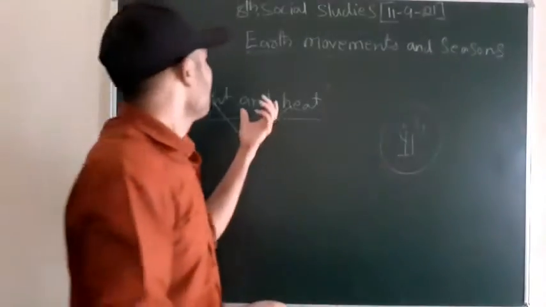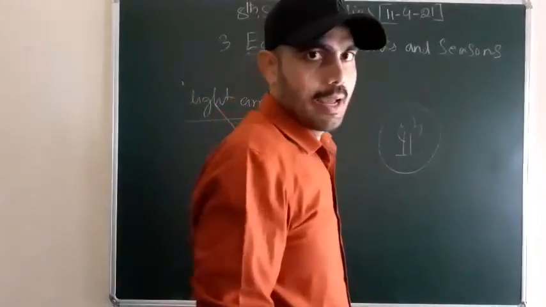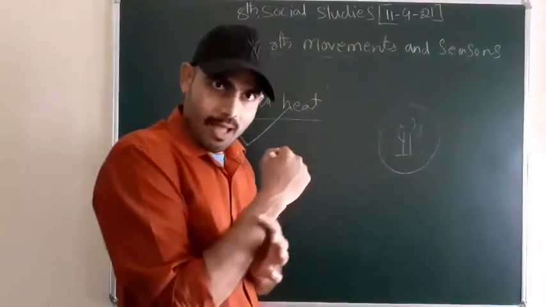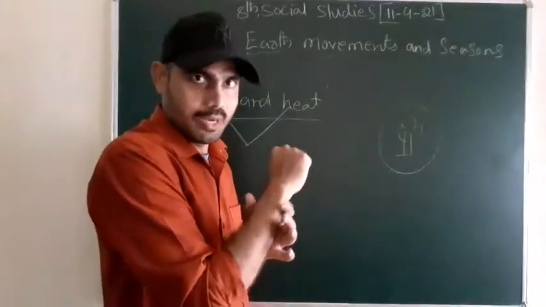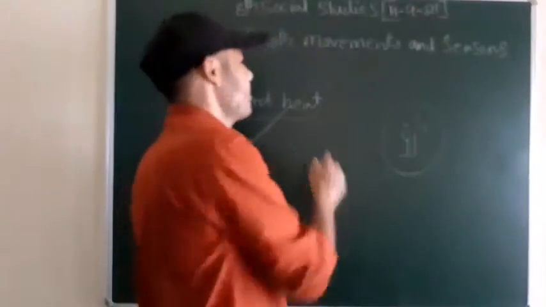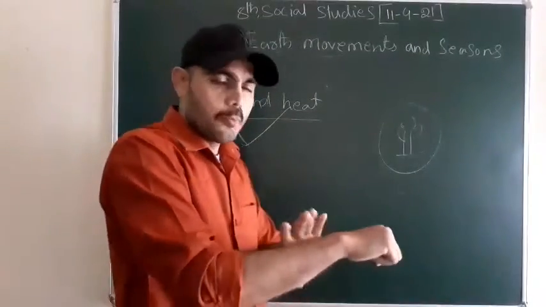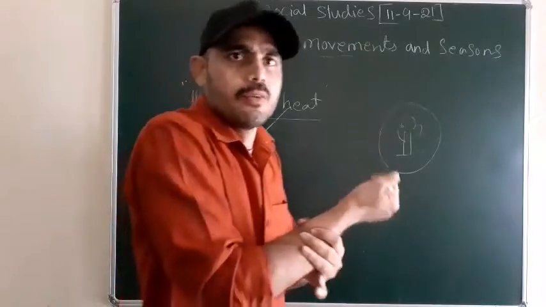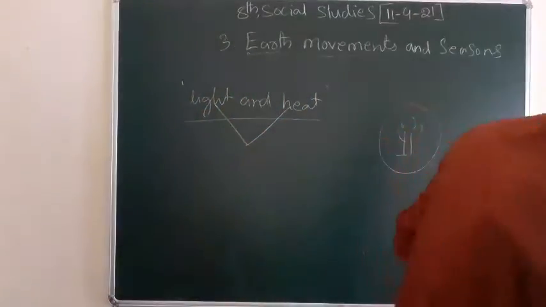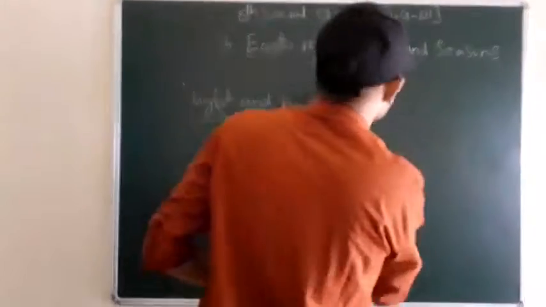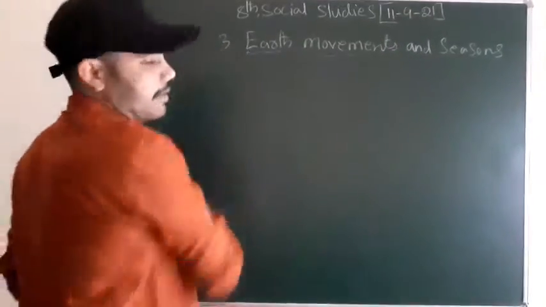Why? Because if we don't get heat and light, we suffer from a lack of vitamin D, right? If you don't receive vitamin D, then what will happen? Then your bones will be weakened, and sometimes the bones will be dislocated. So that's why we need light and heat.